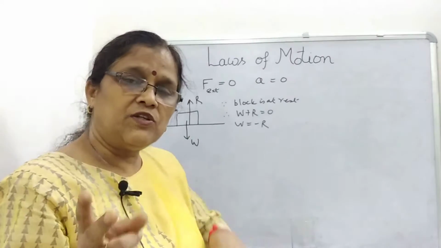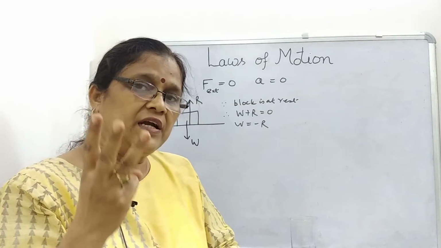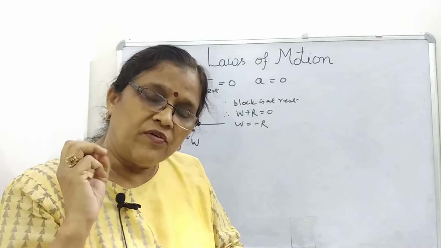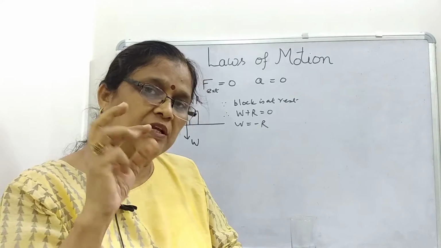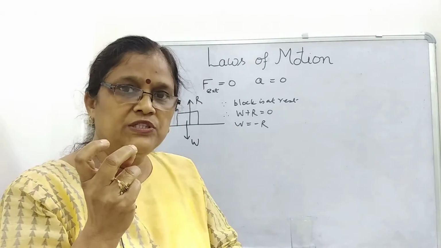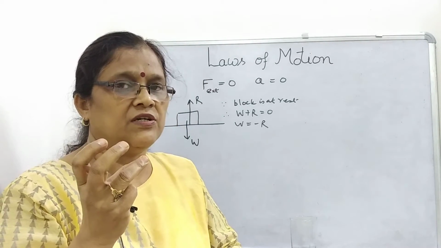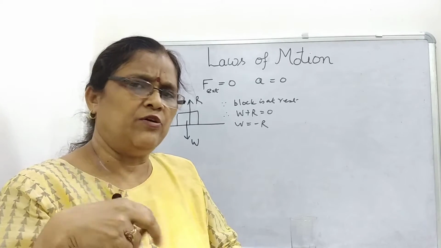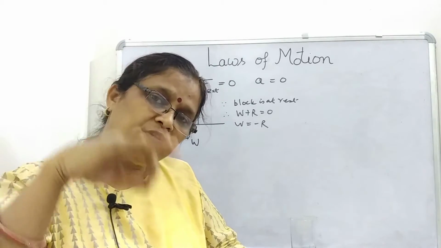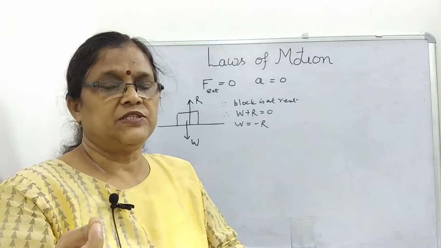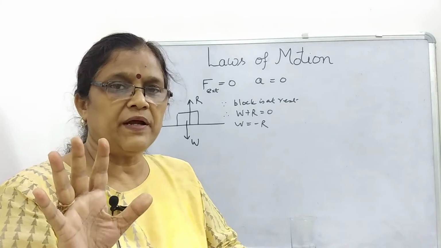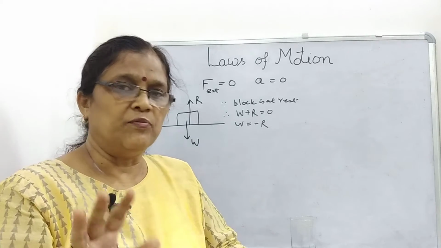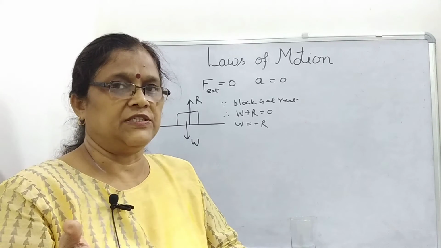Newton's first law is also called the law of inertia, and inertia is of three types: inertia of rest, inertia of motion, and inertia of direction. What is inertia of rest? Any object in the state of rest will remain in the state of rest until and unless a force is applied. Similarly for motion and also for direction.